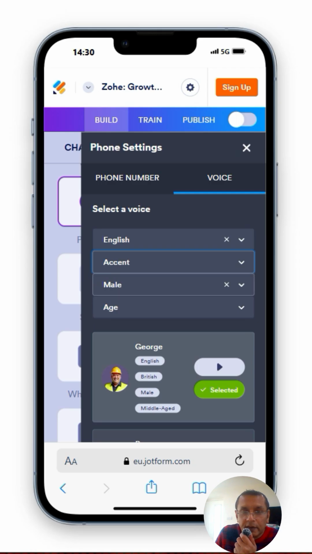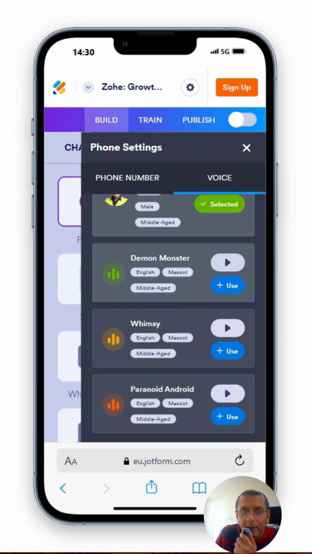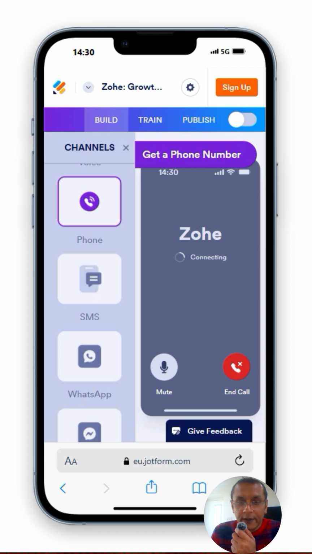However, there is mascots. I don't think I'm going to use Demon Monster, but it does sound kind of funny. "AI agents are powerful tools that handle tasks like answering questions, helping with forms, and organizing data. Thank you, Demon Monster." Oh my god. Stop. Anyway, we're not going to use that one, I don't think. Probably not suitable.